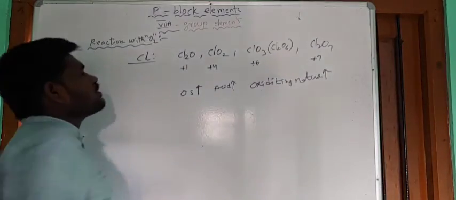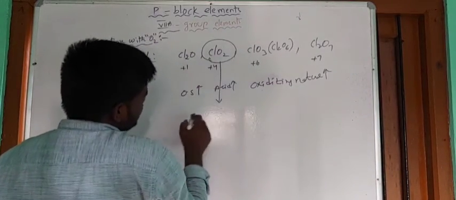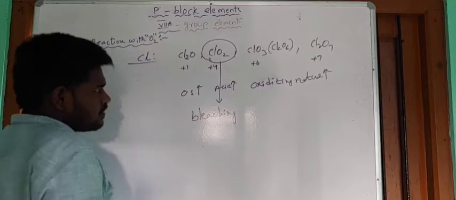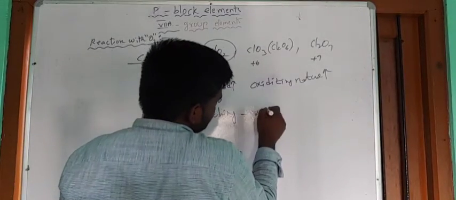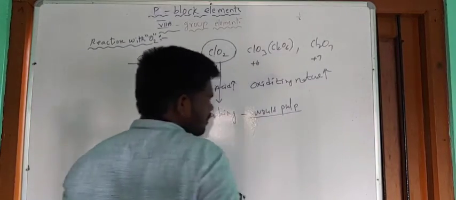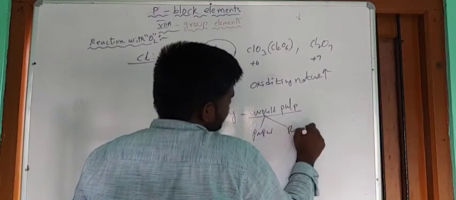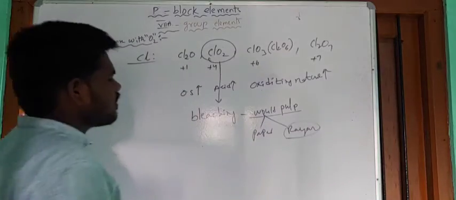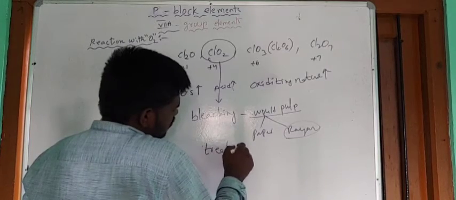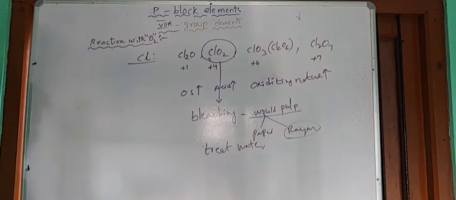So this one acts as a good oxidizing agent. And the ClO2 is used as a bleaching agent to bleach the wood pulp. This wood pulp is used in the preparation of paper, and also in the preparation of rayon. Rayon is a synthetic fiber. It is also used to treat water. So this is about the oxides of chlorine.